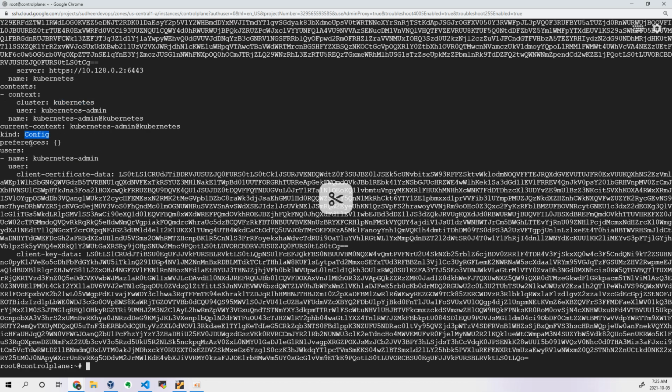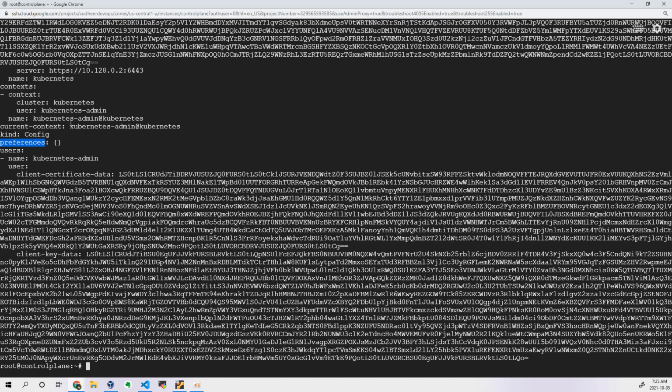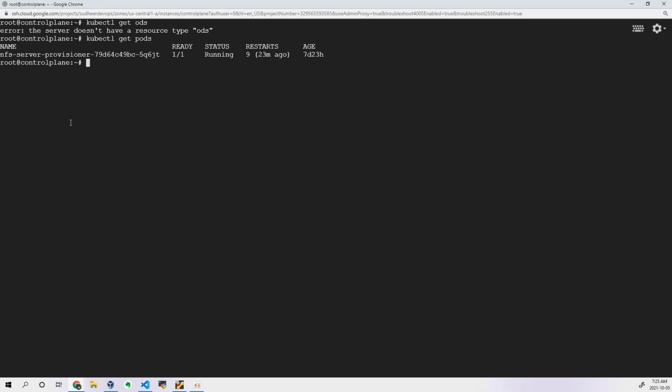So the kind is config, preferences nothing, actually nothing is needed right now. So this is the entire information which is stored in the config file. Okay, now this file is used for us to authenticate to your Kubernetes cluster. That's what we are trying to do. That's how it is, right? So that's the reason why I was able to execute the commands without any issue.